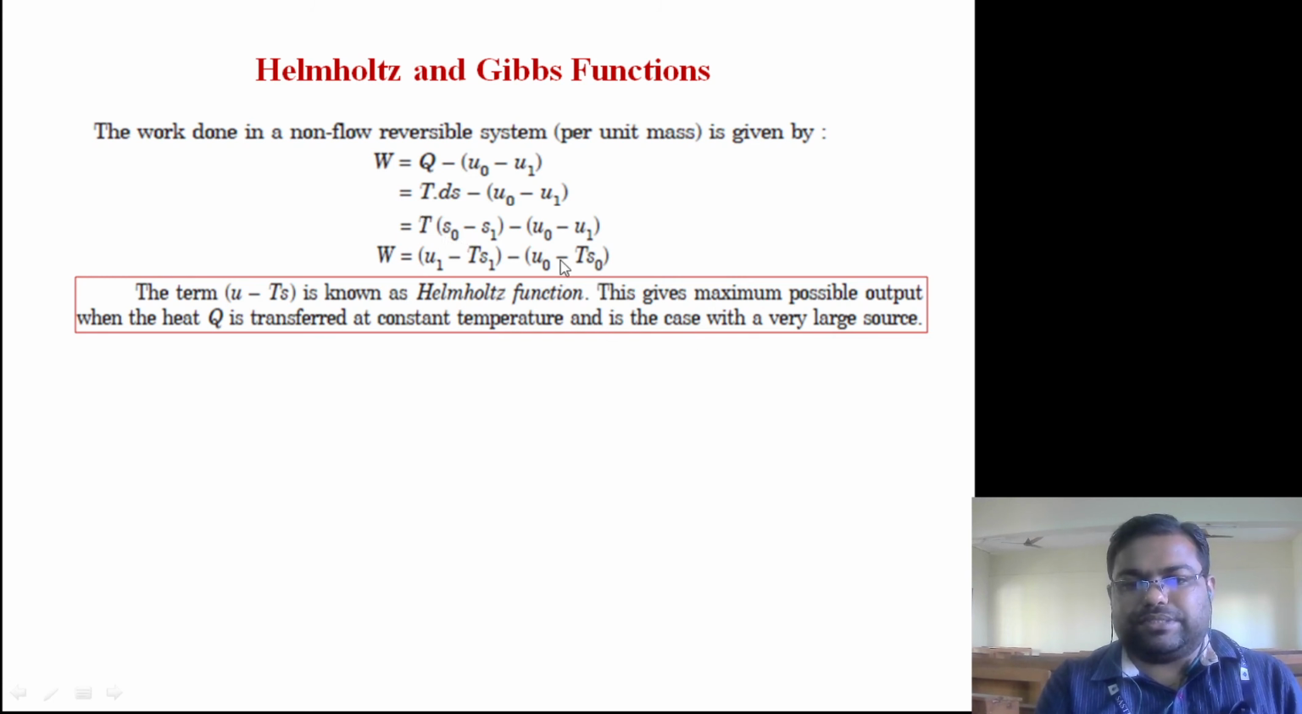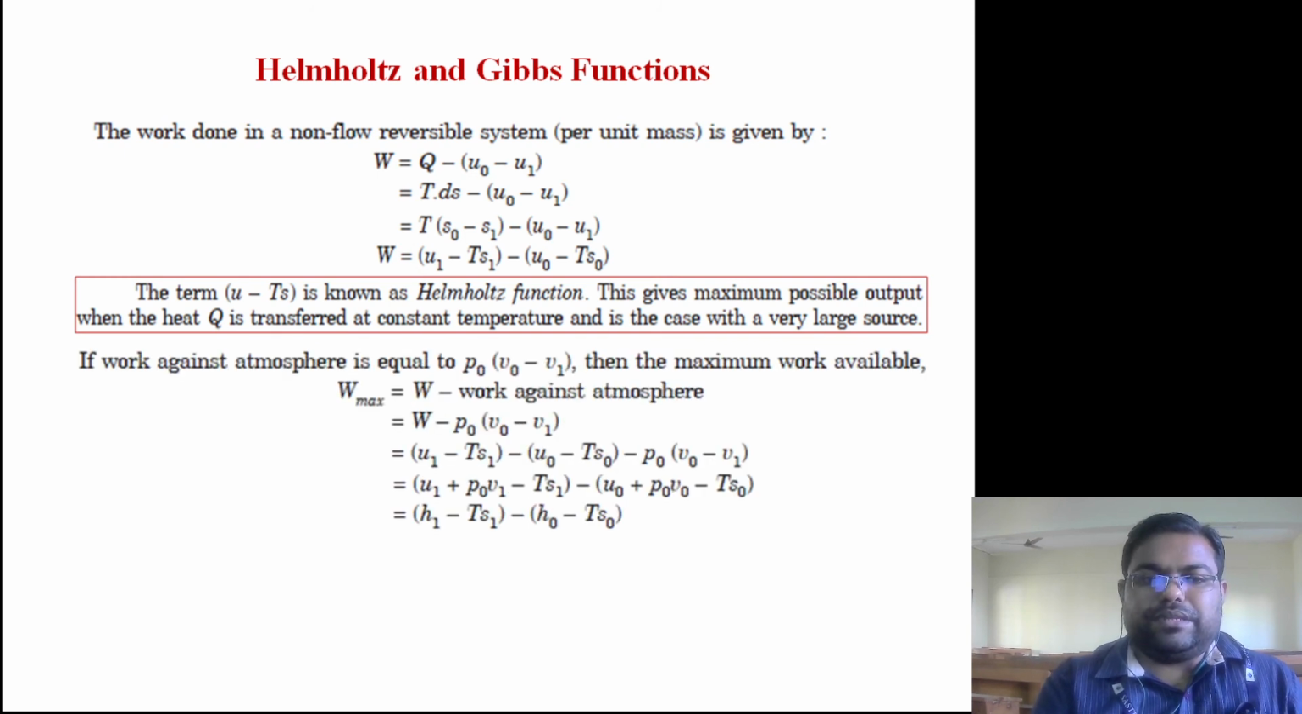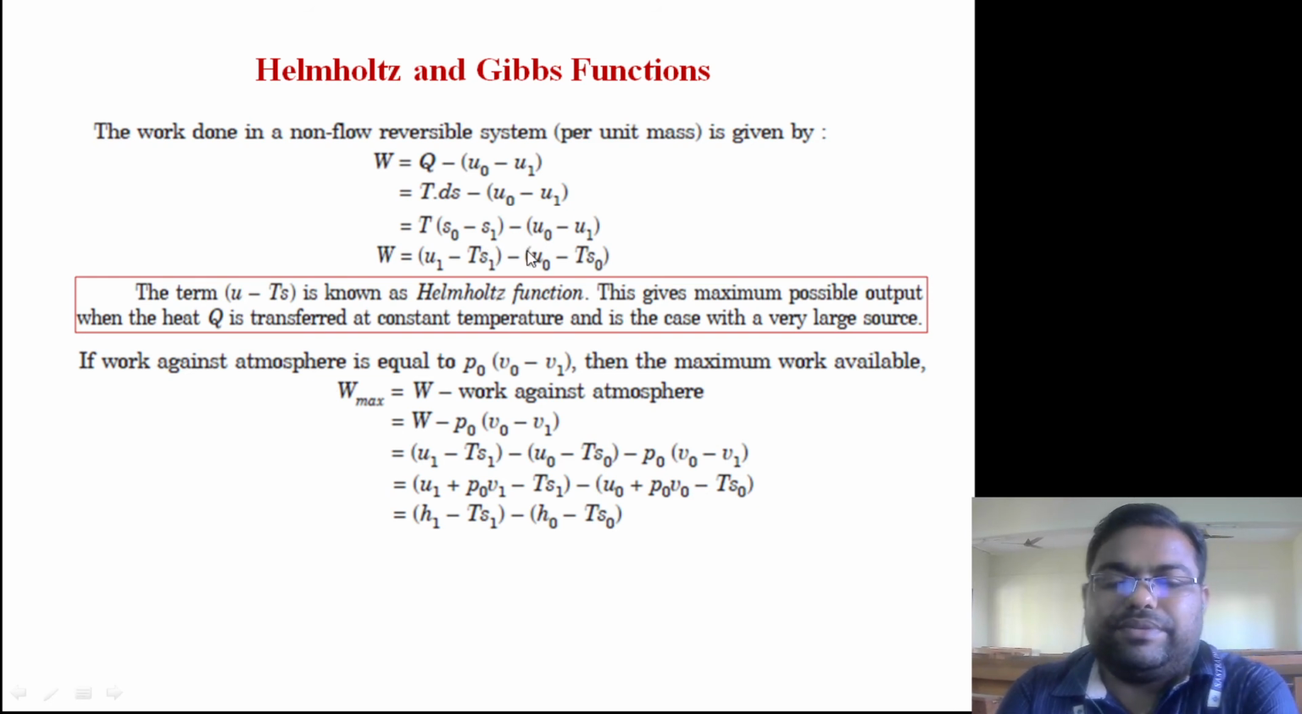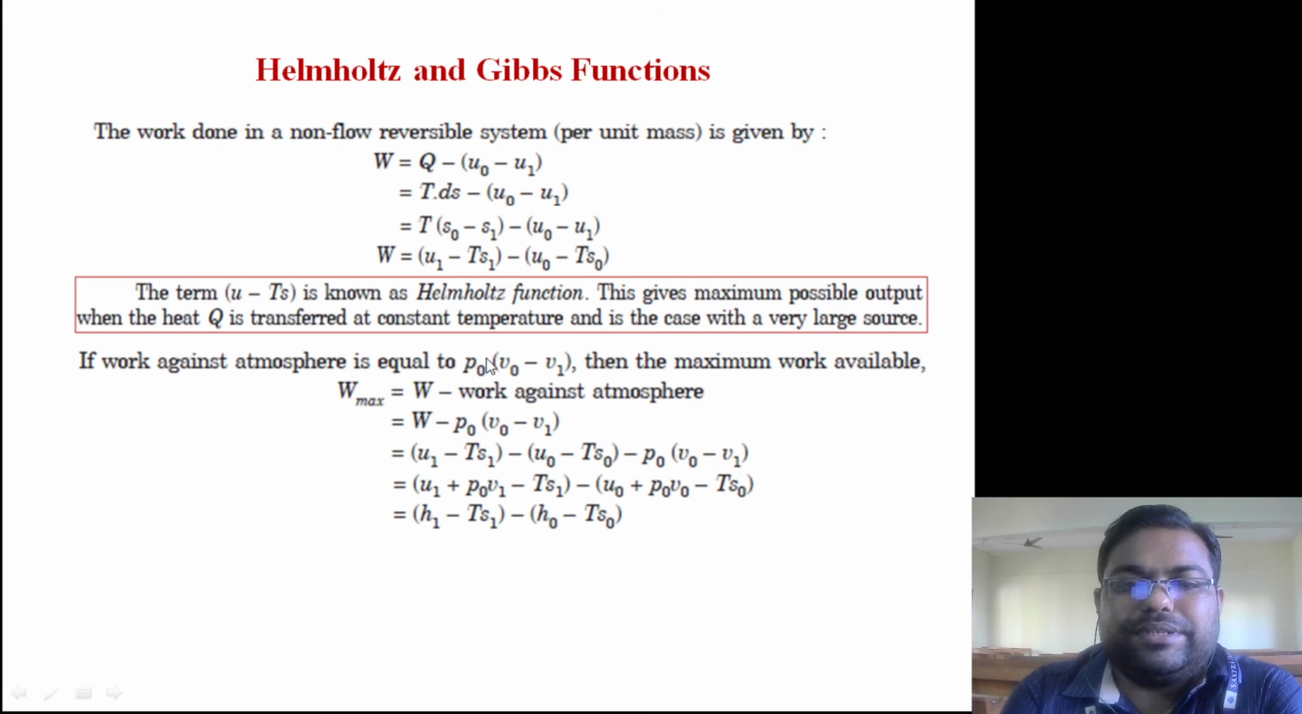This temperature is constant, and right at that time it will give the maximum possible work output, right? And it's the same with a very large source. If work against atmosphere, this is the one condition when we are not assuming any work to be done against atmosphere. If we are considering the work against the atmosphere into consideration, then this needs to be subtracted